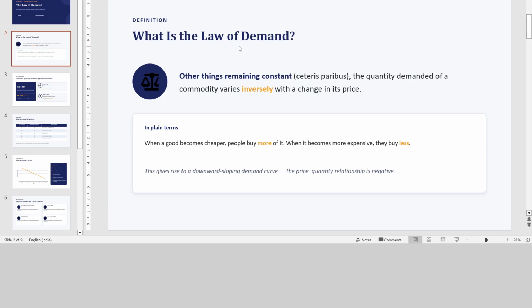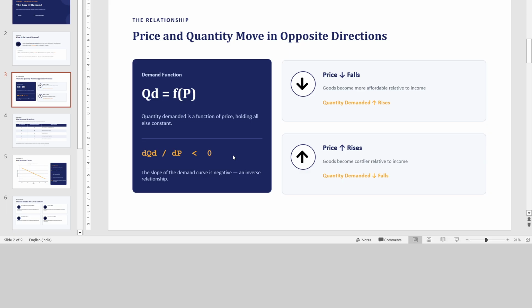This law of demand says that there will always be a change in the price first, and due to the change in price, the demand will change. And how will it change? It will respond inversely. Means, when price falls, demand increases. When price increases, demand decreases. Like this, change in price and change in demand remain with each other.